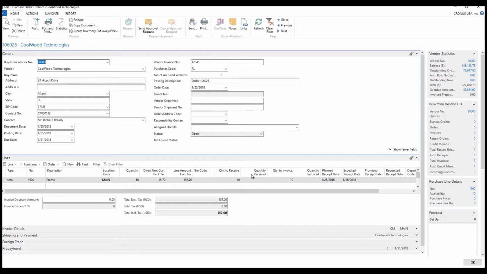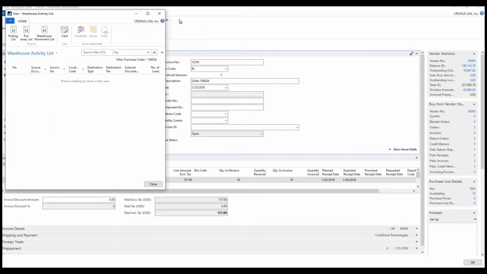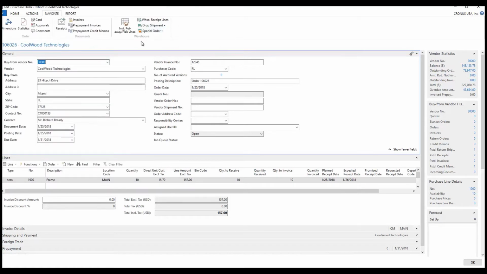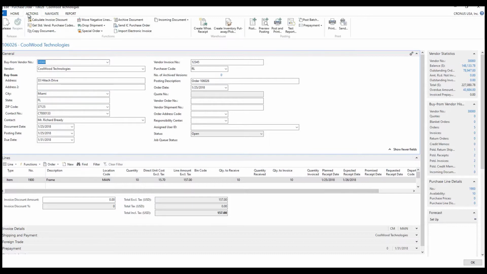In this particular purchase order, I'm just going to navigate here for a second, and there are no inventory putaways that have been selected for this. So notice on the line, this order has not been released, so I'm going to release it. Notice on the line it says quantity to receive is 10. So this has to be filled in order for anything to work here. Let's just assume that I wanted to receive a quantity of 5 here. I could switch this to 5.